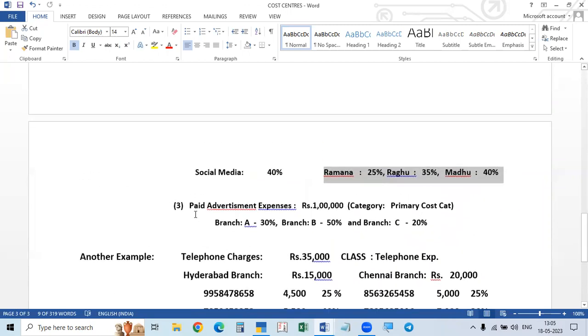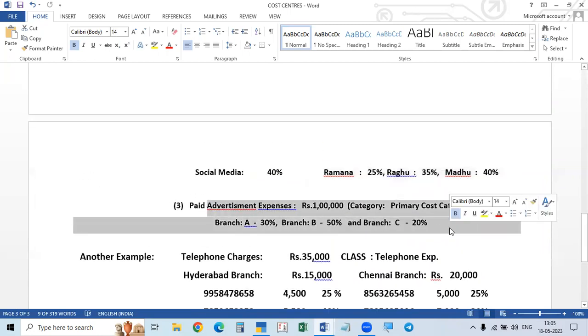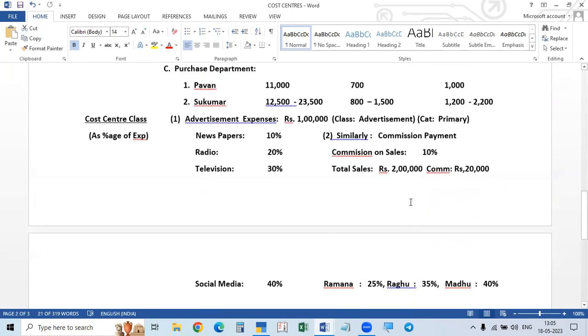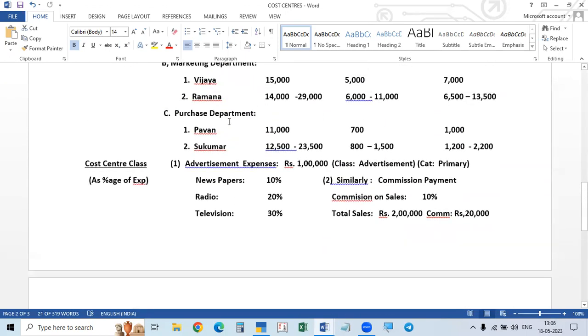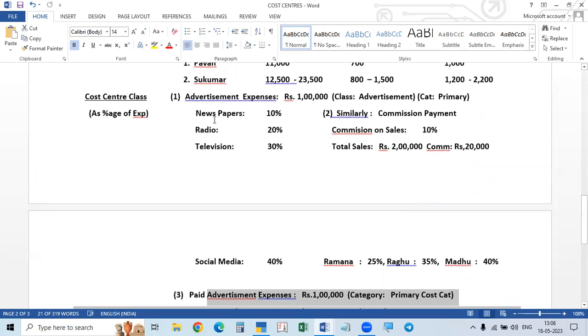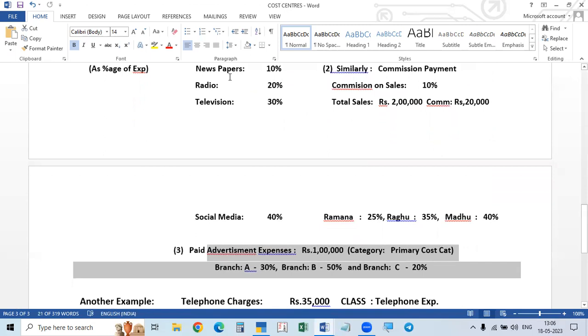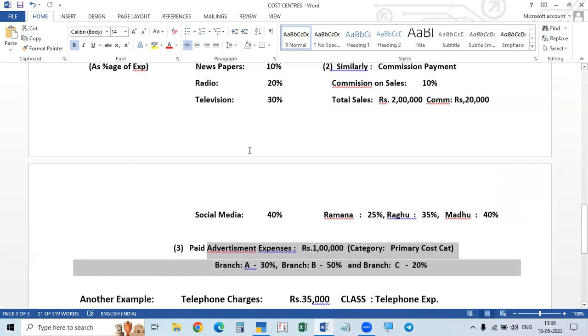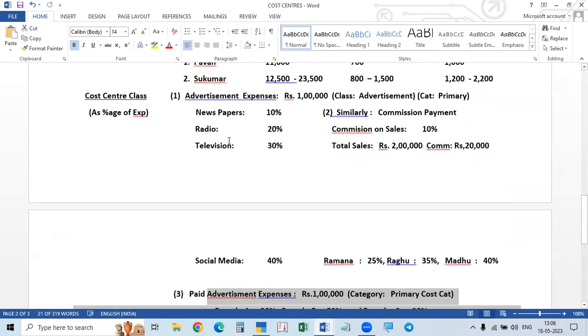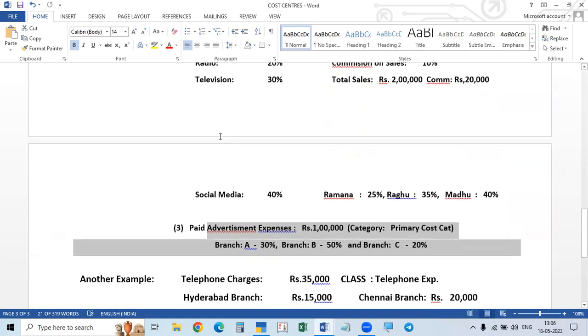This example, we can already do, because I showed the same thing like this. Here, departments, the percentage, advertisement, newspapers. Here also you take primary category, advertisement expenses, same thing. Here newspaper, radio, television are the centers.